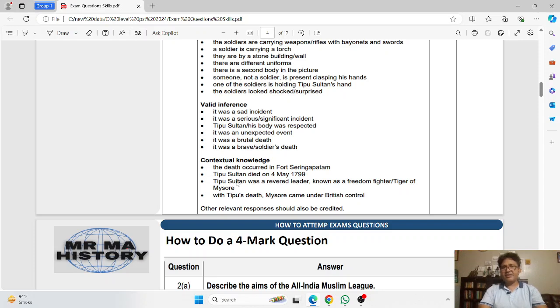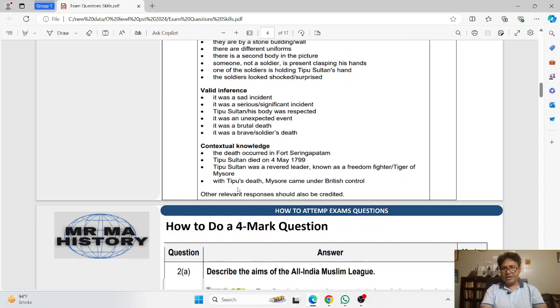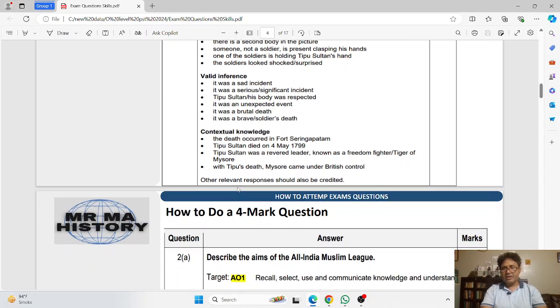So this means that he is very brave, and he is not afraid of the enemy and is able to fight.